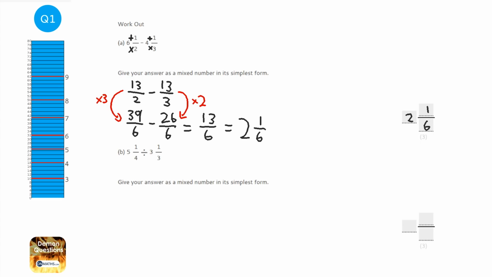For this second question, we need to convert these into top-heavy fractions or improper fractions, like we did before.